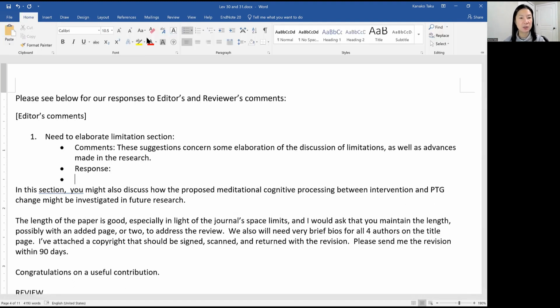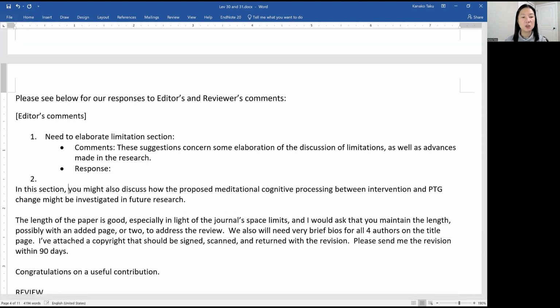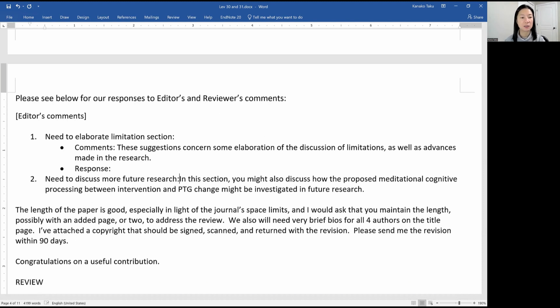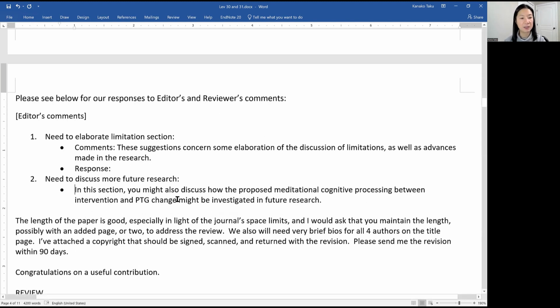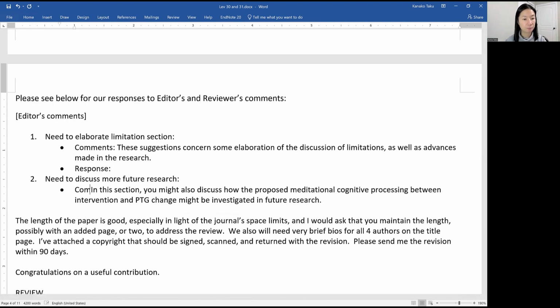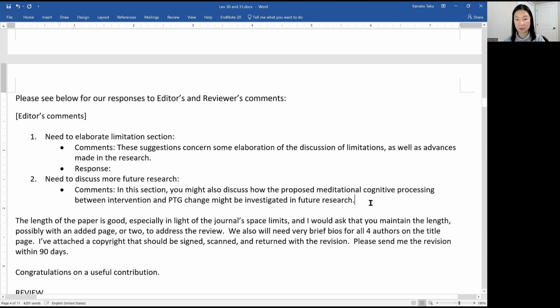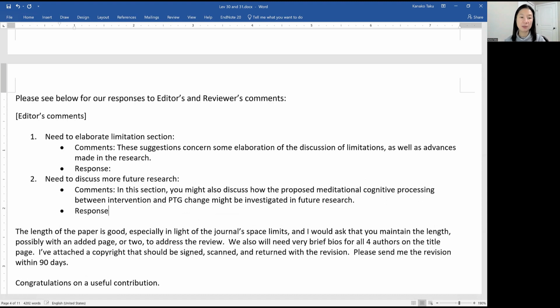Now let's do another one too. What about the second one? The second one says, in this section, you might also discuss future research. So I say, need to discuss more future research. Just a quick summary. What do you think? I really like this way. And then the comment, and then our response, something like that.